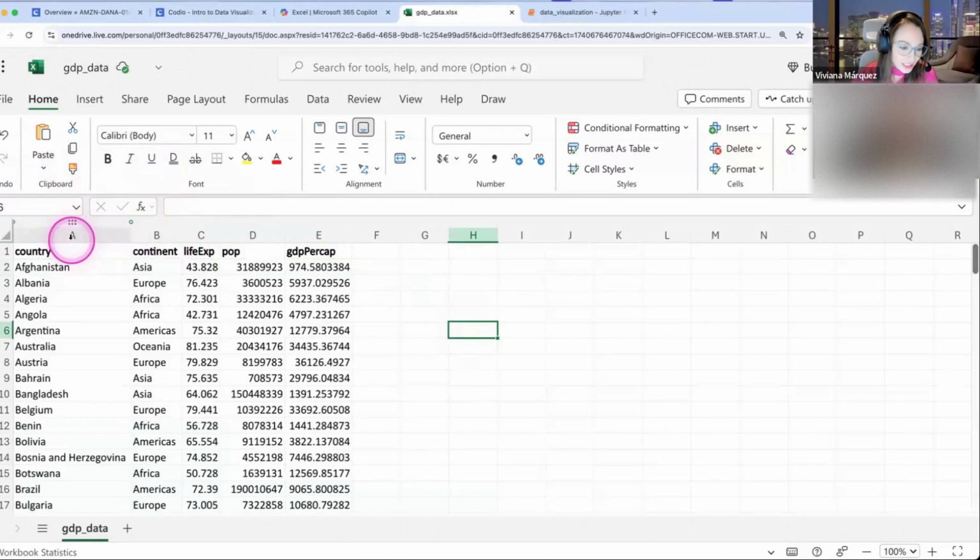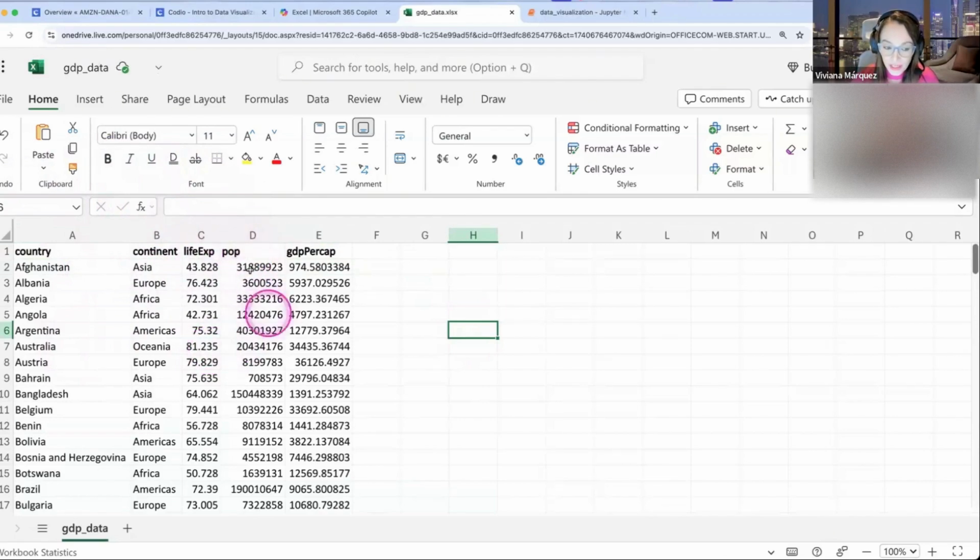So we have country, we have the continent of said country, the life expectancy. So on average, how many years people in that country live. For example, in Afghanistan it is very low, 43, whereas Australia is relatively high, which is 81.